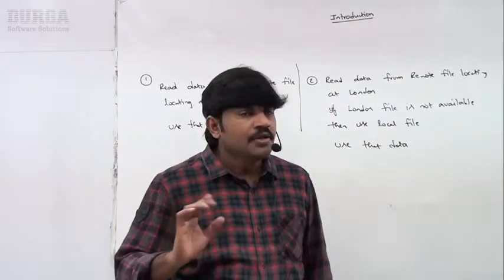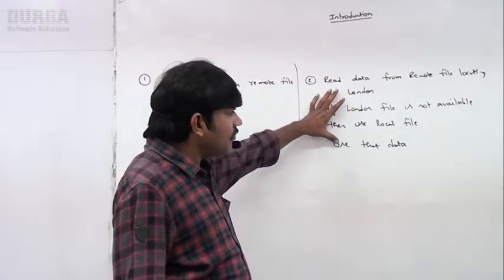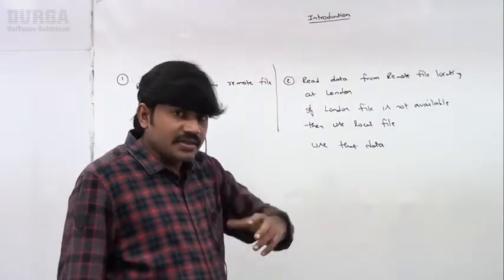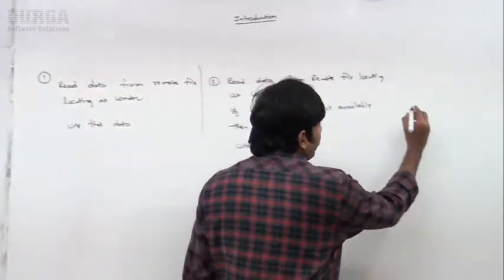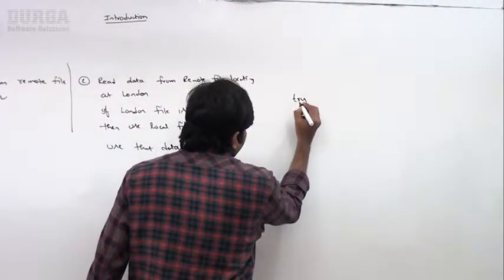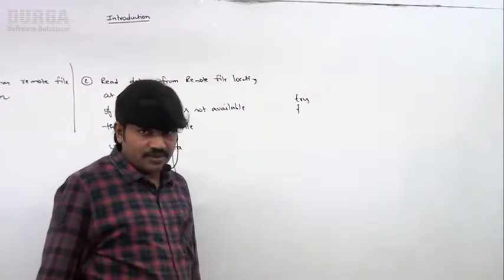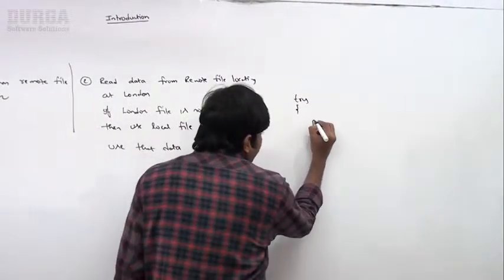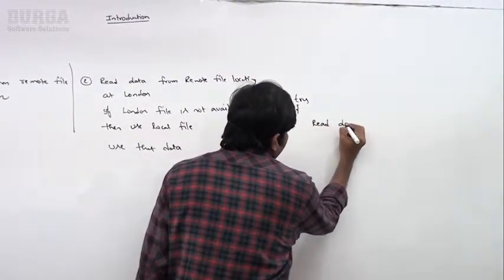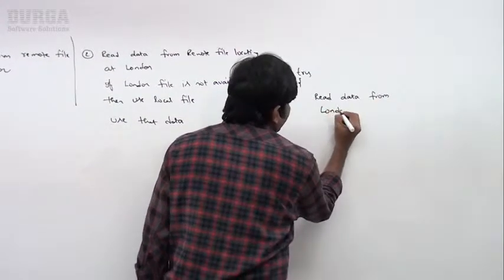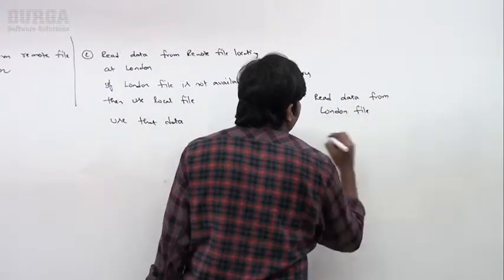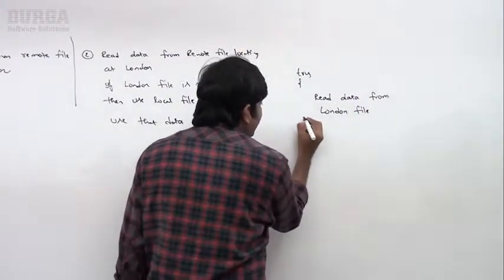Exception handling. Okay, best, sir, the same thing technically, syntax wise, I will write like this. Observe carefully, sir. Here, I'm taking a try block. Read the data from the London file, from the remote file located at London.